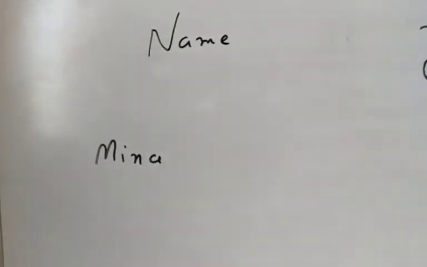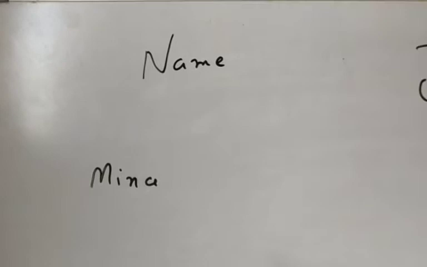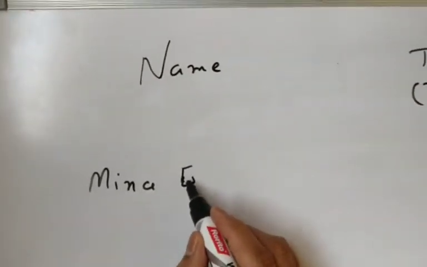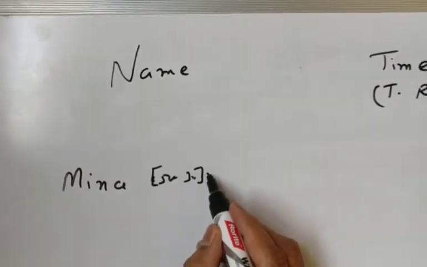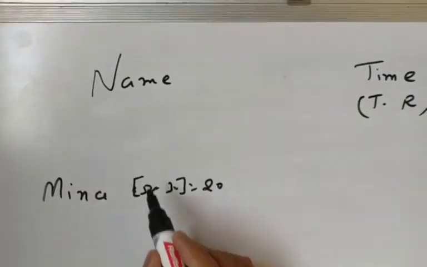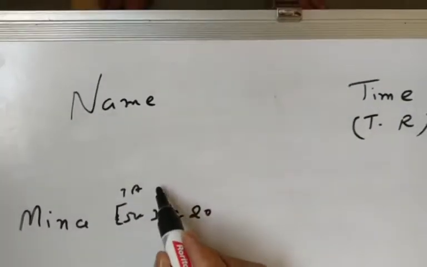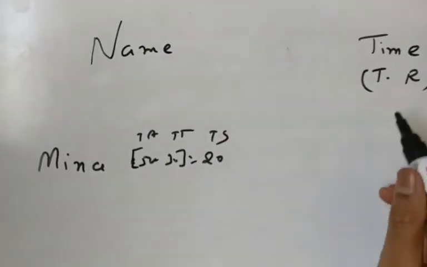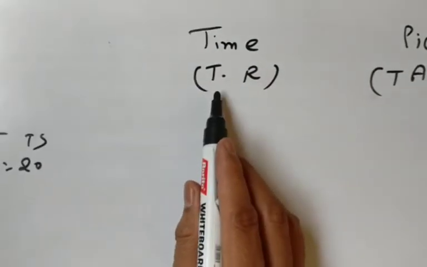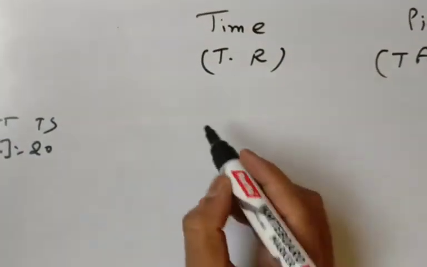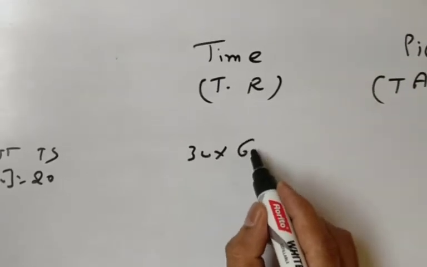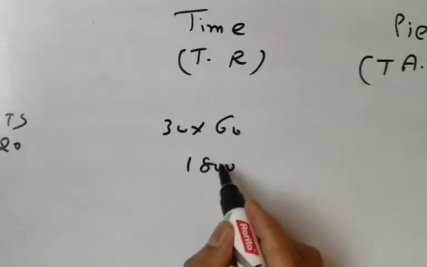Meena: she takes 30 hours out of 50 hours allowed. So 50 minus 30, 20 hours saved. This is time allowed, this is time taken, and this one is time saved. First, time wage: time taken into wage rate, 30 into 60, so the answer is 1800.